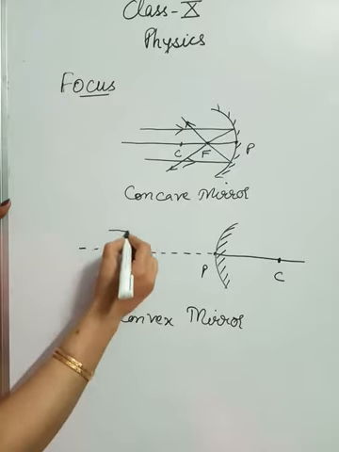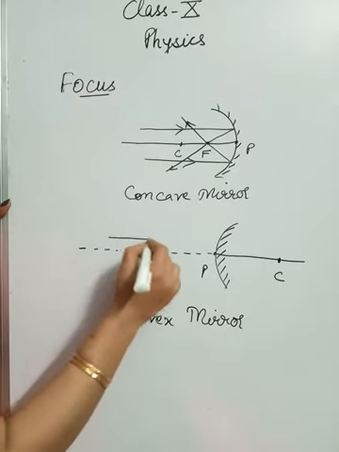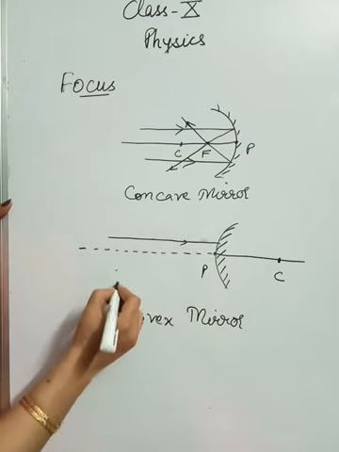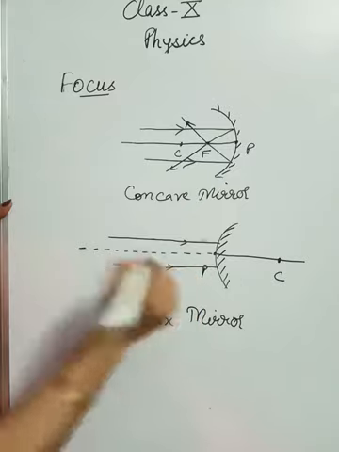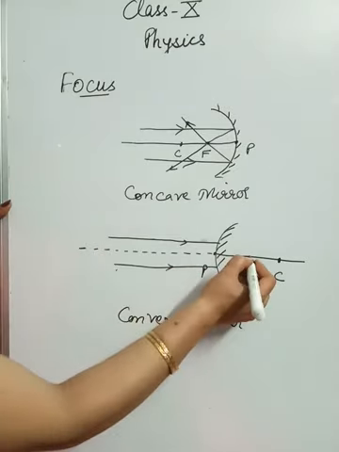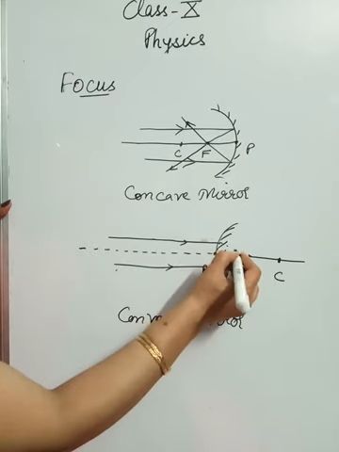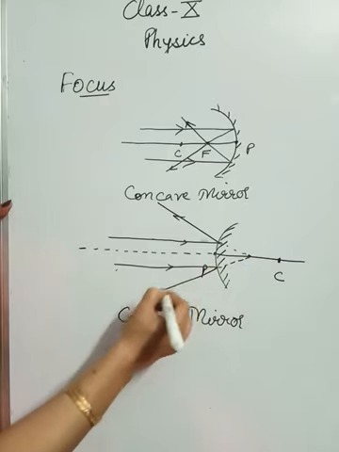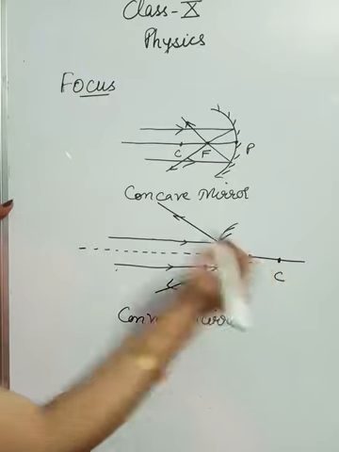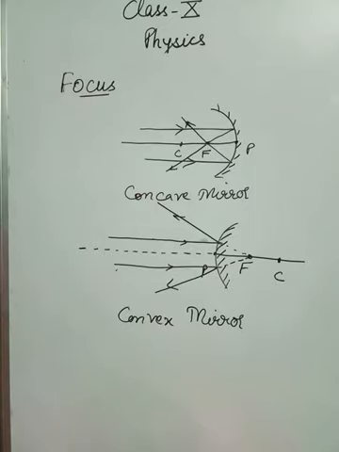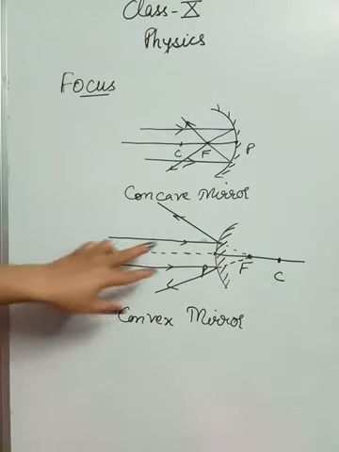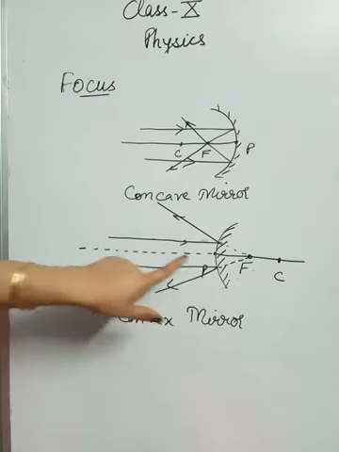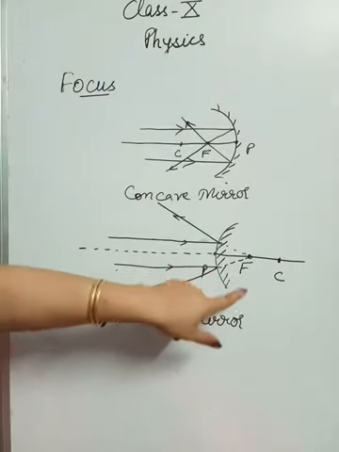So in this, all the rays which are parallel to the principal axis, they appear to diverge from a single point on the principal axis. Okay, so it appears that they are diverging from one single point on the principal axis, and this point is called the focus. So how to define the focus of a convex mirror? All the rays which are parallel to the principal axis, they appear to diverge from a single point on the principal axis, and this point is called the focus.